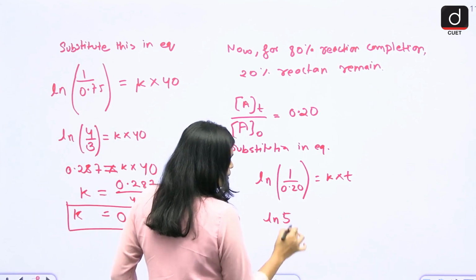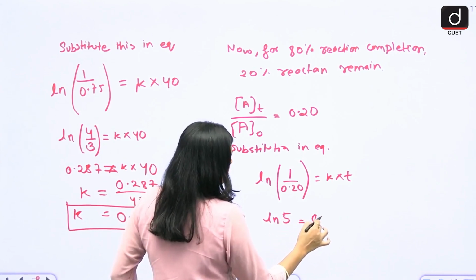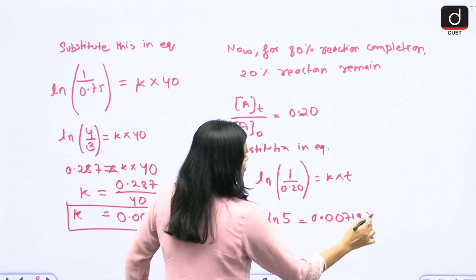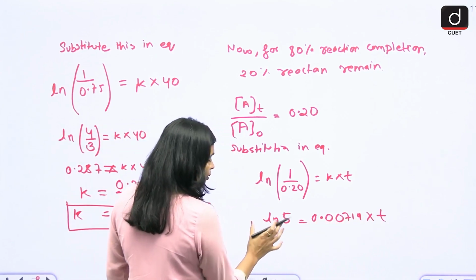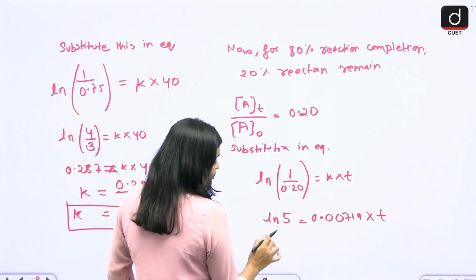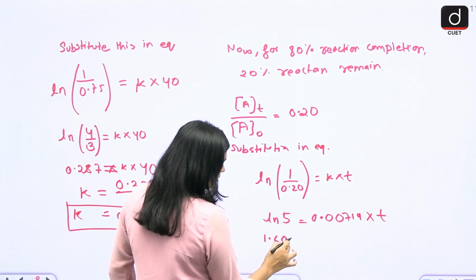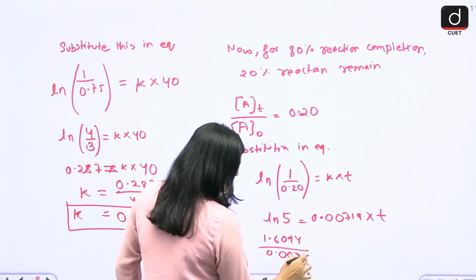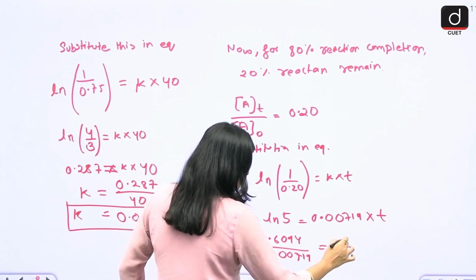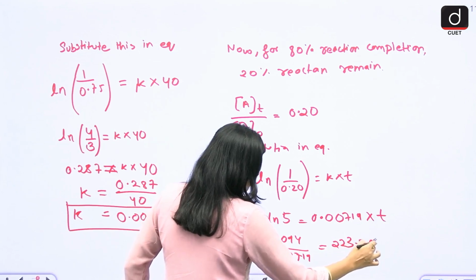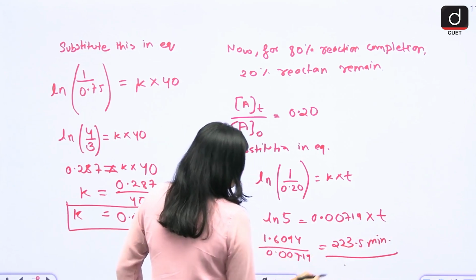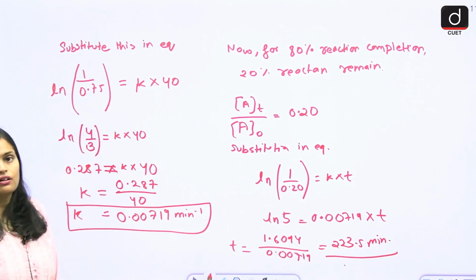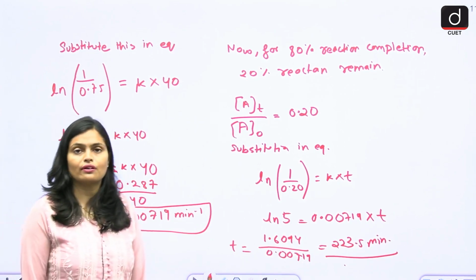So this is ln 5 equals k, which is 0.00719, into t. So from here, the value of ln 5 is 1.6094 divided by 0.00719, and ultimately 223.5 minutes is the answer you will get. So this is the time taken. So this is how you have to solve this question.